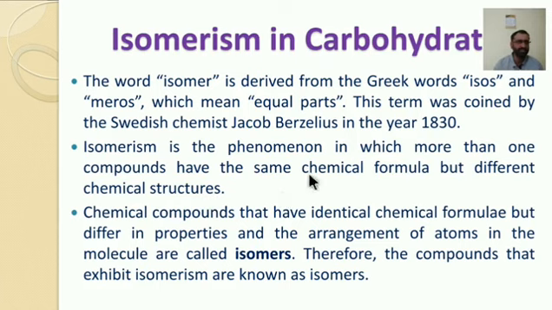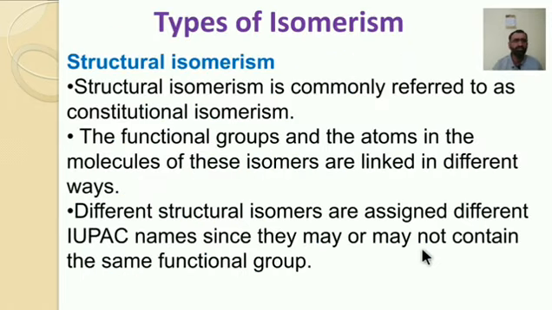Let us see again. More than one compound have the same chemical formula, but their structure is different. That is known as isomerism. Chemical compounds that have identical chemical formula but differ in the properties and the arrangement of the atoms in the molecule are called isomers. Therefore, this is the definition of isomerism, and the compounds that exhibit isomerism are known as isomers.